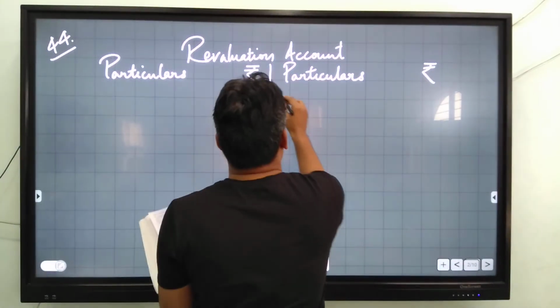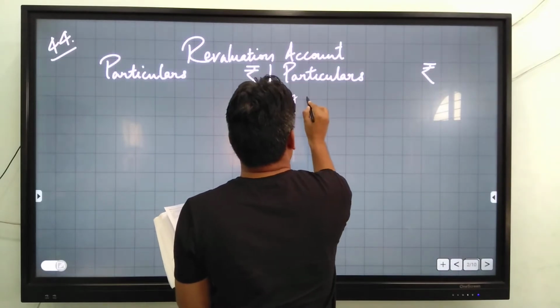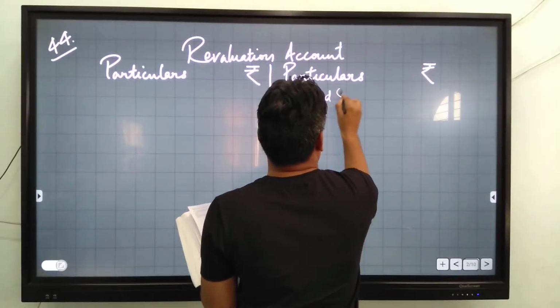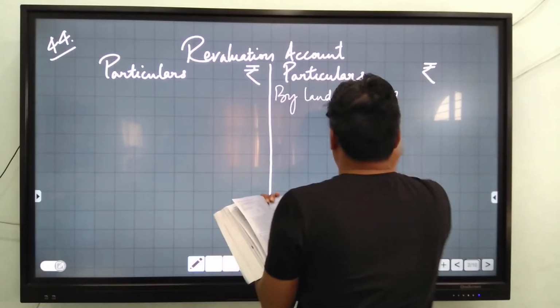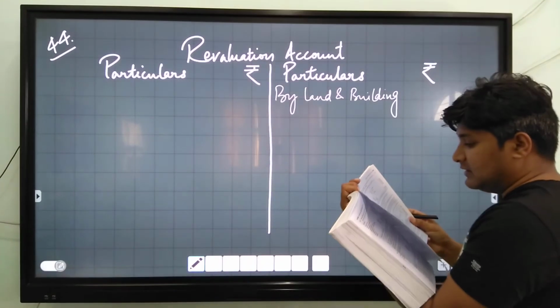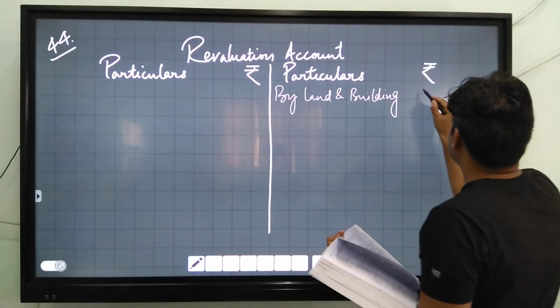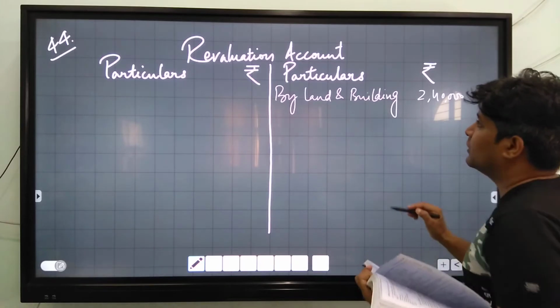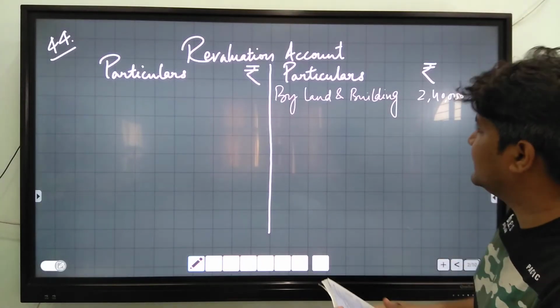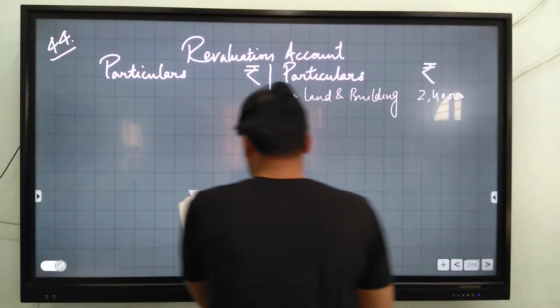We will write by land and building increases by 2,40,000. We will record on credit side because it is an asset. Assets is increasing.